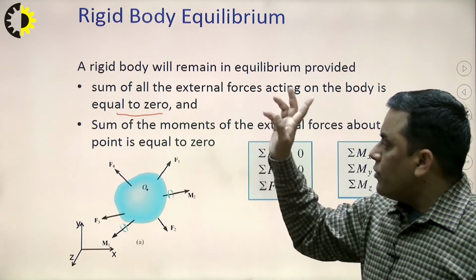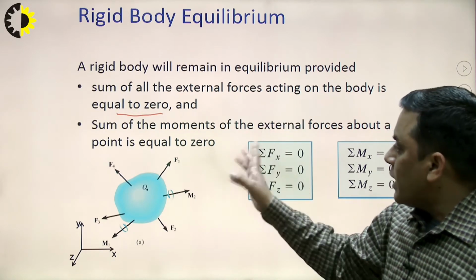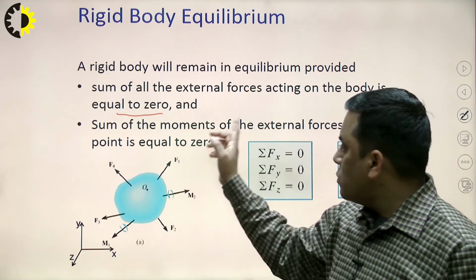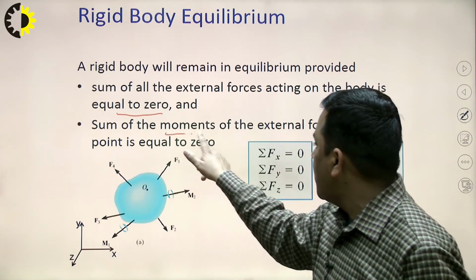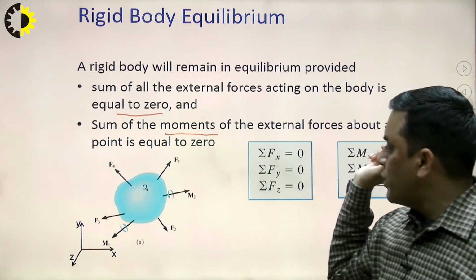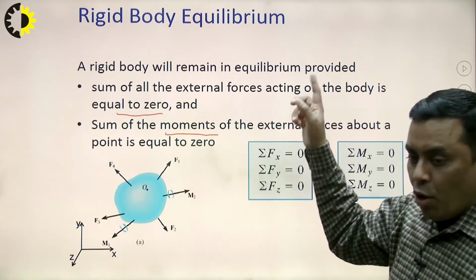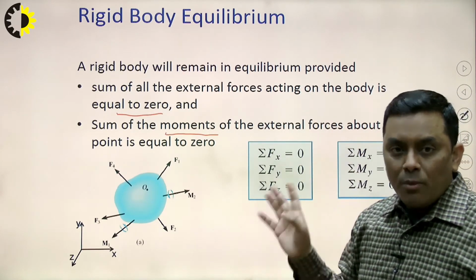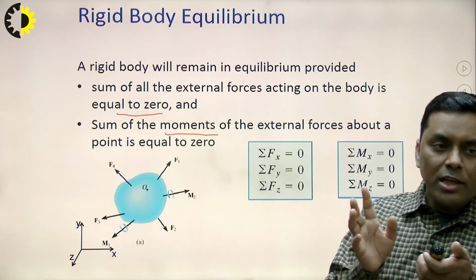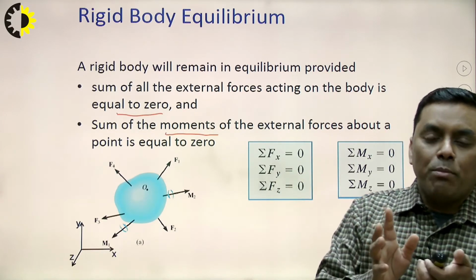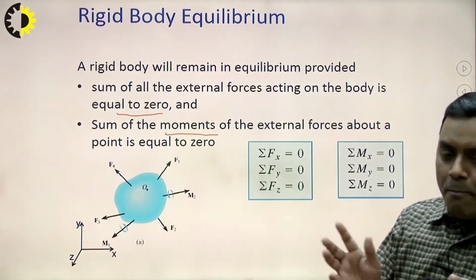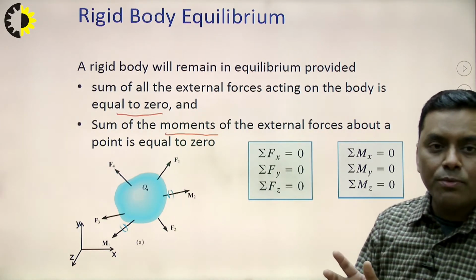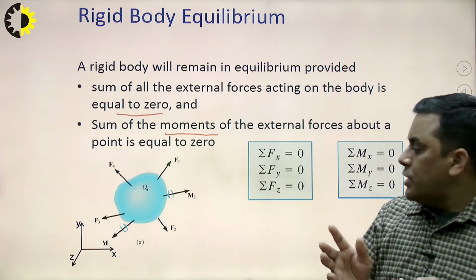And it is not necessary that we are only talking about translation; we are also talking about the rotational tendency because of force, which is known as the moment. So, a body is in equilibrium when the net effect of various forces acting on it is 0, either the translation because of the force or the rotational tendency.